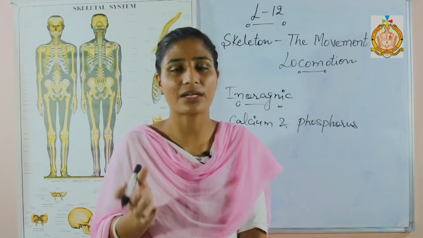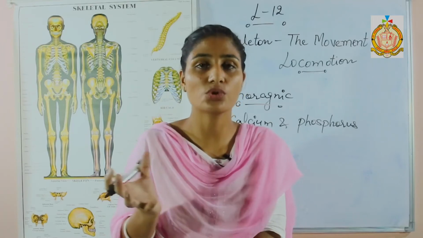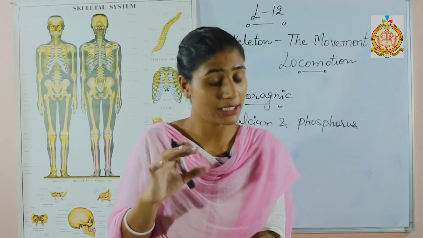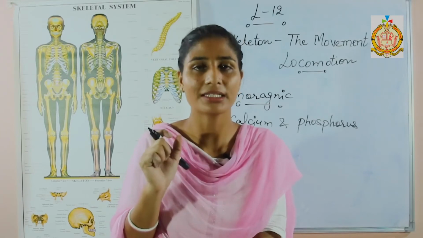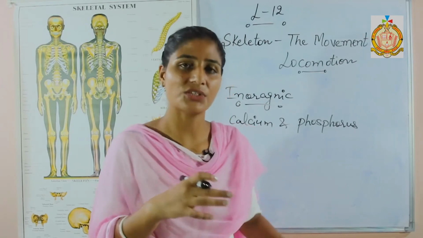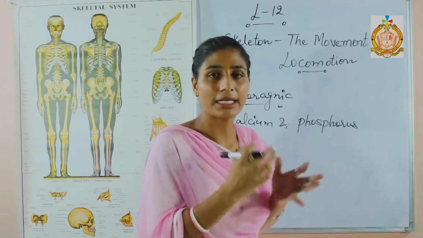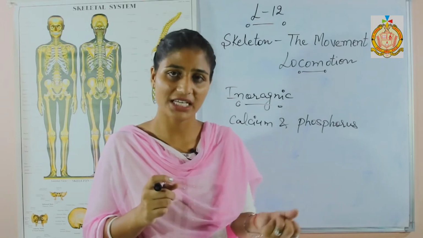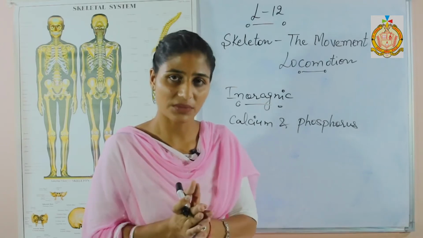So that is the cause why it takes more time to rejoin the bones of elderly persons. Why so? Because due to age, their calcium is reducing, as well as the inorganic part is reducing from the bones, and due to that the bones become brittle, and if a fracture takes place in them, there is more difficulty in the rejoining of the bones.